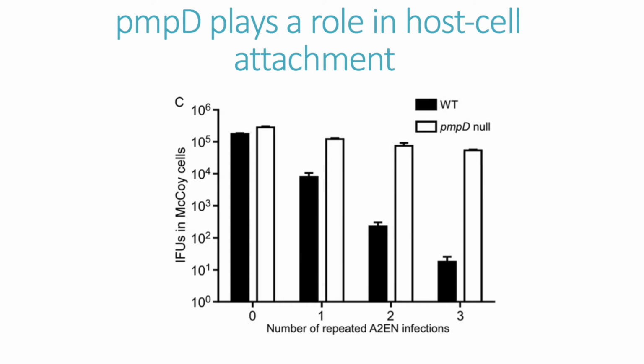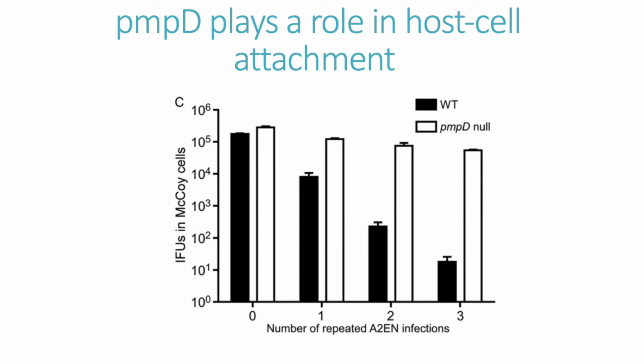On the x-axis is the number of infections the endocervical cells received, and on the y-axis was the chlamydial IFU concentration in McCoy cells. To reiterate, they took the unattached chlamydial IFUs and redetermined them in McCoy cells for quantification. Like the previous graphs, the black bars represent cells that received the wild-type strains, whereas the white bars represent cells that received the PMPD null mutant.